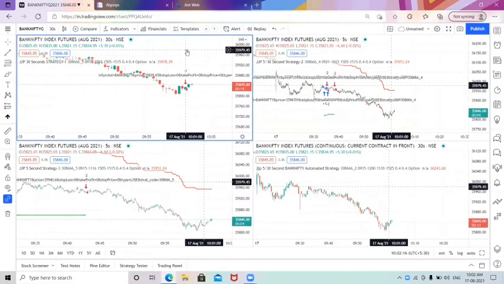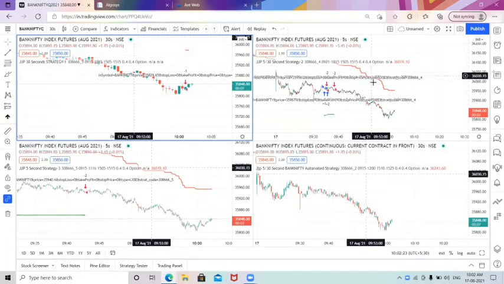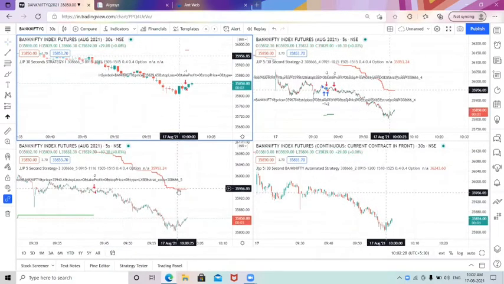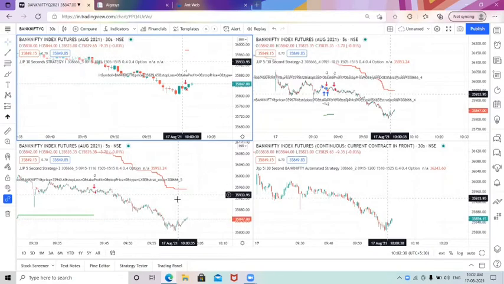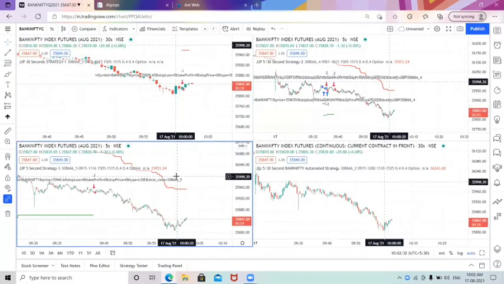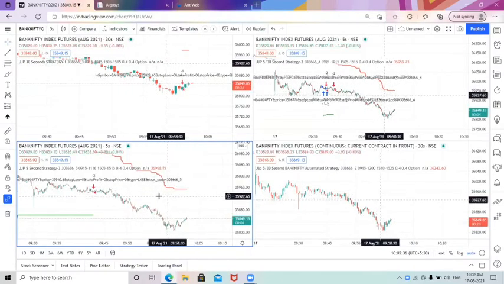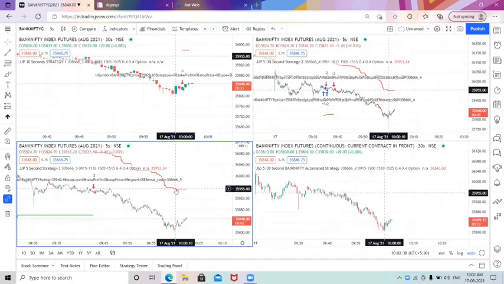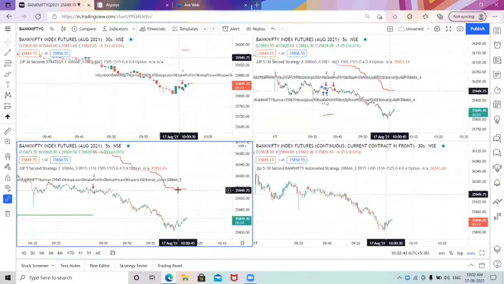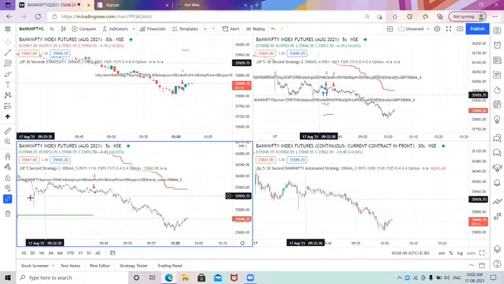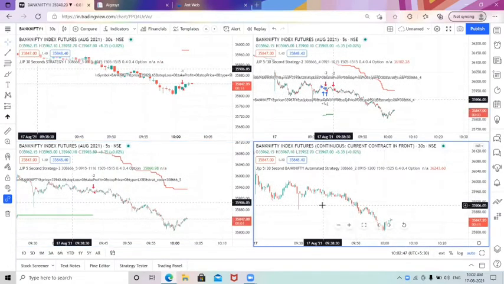Now for the trailing stop loss of the 30-second time frame, the trailing is here right now. For the other strategies, it has been trailed up to here, and for this strategy also the trailing has started. Keeping a trailing stop loss is a good method, because whenever the market gives you a full movement, it will grab it. If the market today moves fully to the short side, it will grab the full points until the end of the trend. So this is the use of a trailing stop loss. Right now we have fixed the trailing stop loss for every indicator.